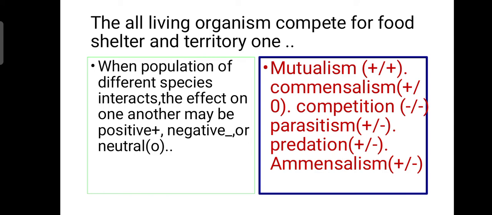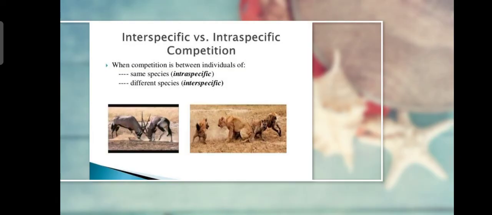I hope you have clearly understood the topic, population interaction, intraspecific, interspecific, and why it all happens. These are the things that come under population interaction. You may see here interspecific and intraspecific competition: same species, intraspecific; different species, interspecific. This finishes the topic of population interaction.